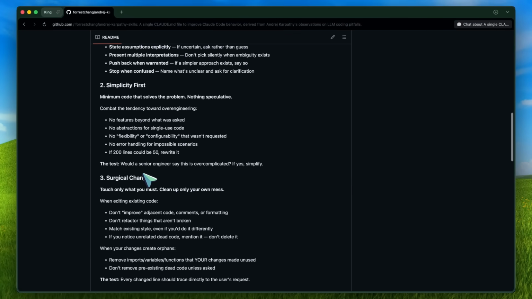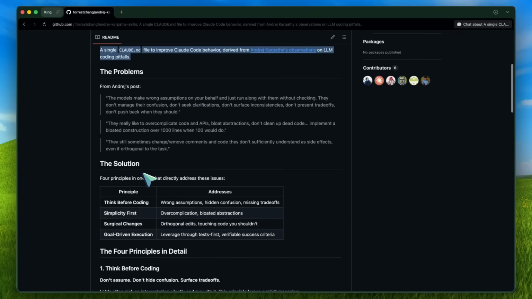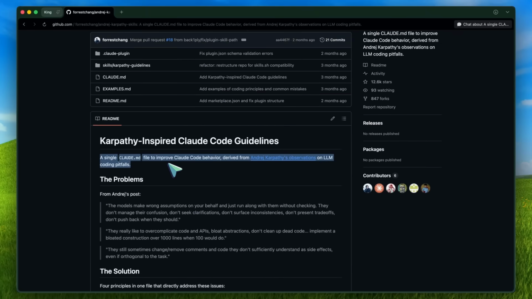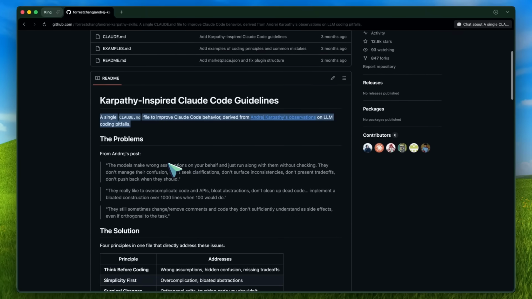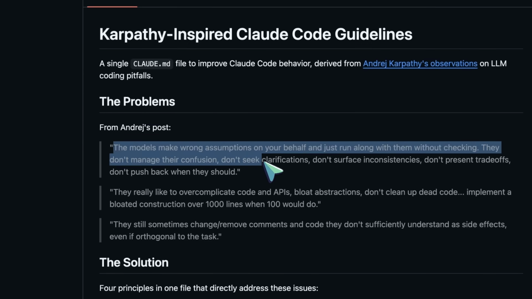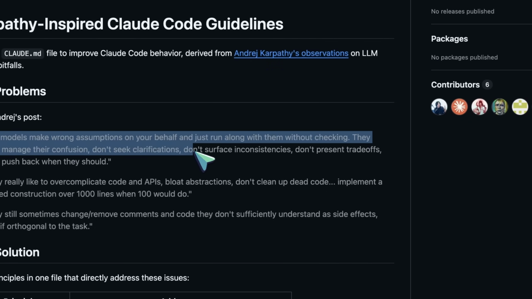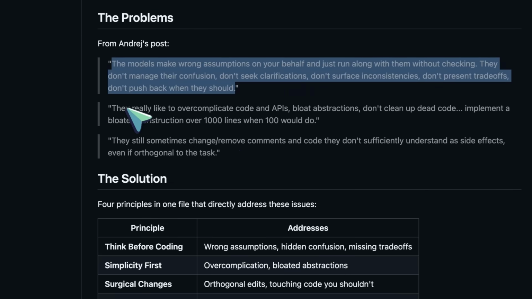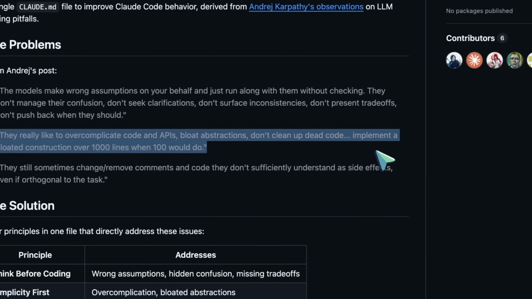These agents often make assumptions too quickly. They overengineer simple tasks. They edit files they were never asked to touch. They sound confident even when they are confused. And sometimes they will happily create 500 lines of architecture when 50 lines would have solved the problem. So, let's get right into it.